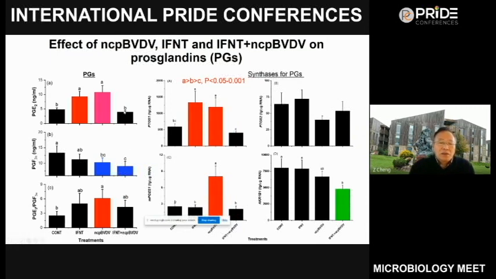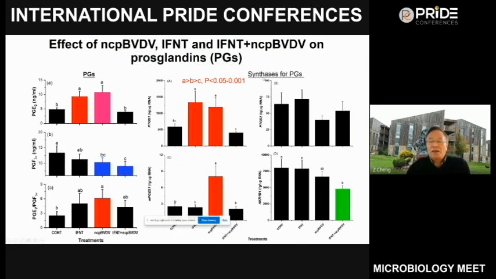But in the cells infected with BVDV, the stimulatory effect of interferon tau was lost, so the effect of interferon tau was inhibited by BVDV infection. Here is the PGF2 alpha. BVDV has a slight effect on the production of PGF2 alpha, and this led to an increase in the ratio of PGE2 to PGF2 alpha by the virus.